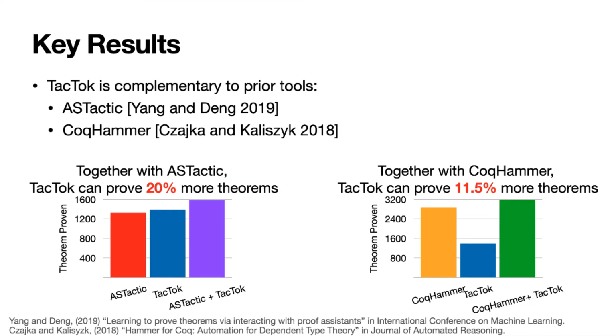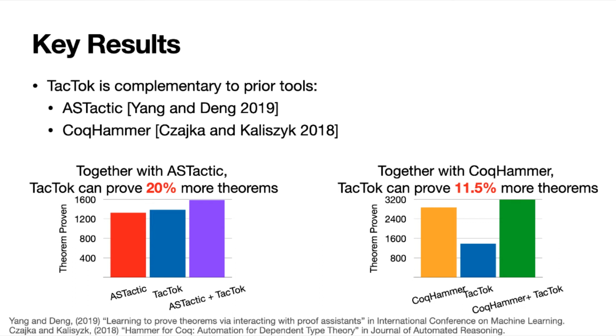Some key results of our work are that TacTok is complementary to prior tools ASTactic and CoqHammer. ASTactic, as I mentioned on the previous slide, is a deep learning approach that only considers the proof state as input to its proof script model. CoqHammer, which is the state-of-the-art tool for Coq, takes an entirely different approach. It doesn't generate proof scripts, but rather produces proofs in Coq's logic, Gallina.